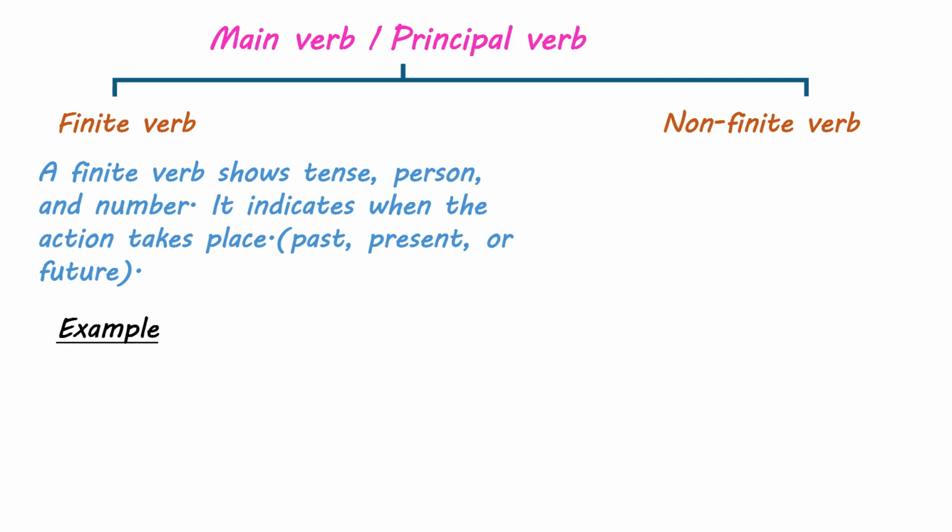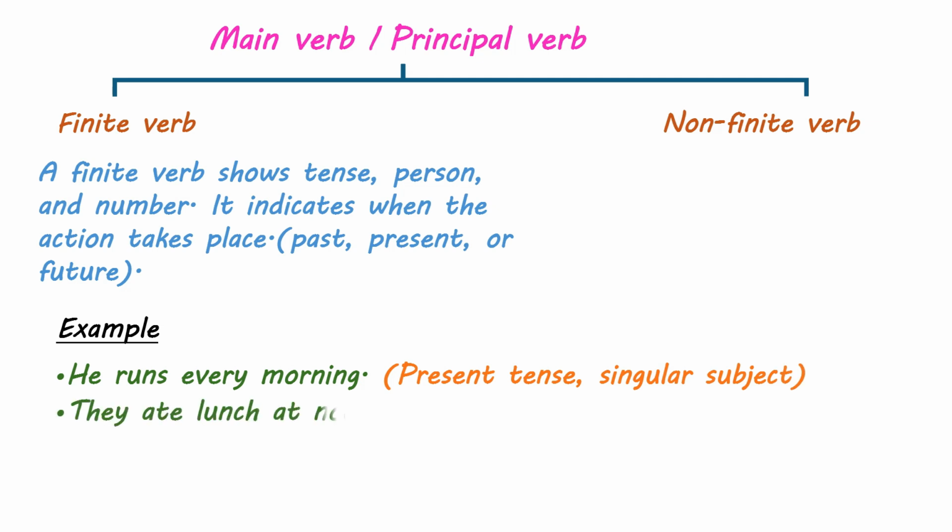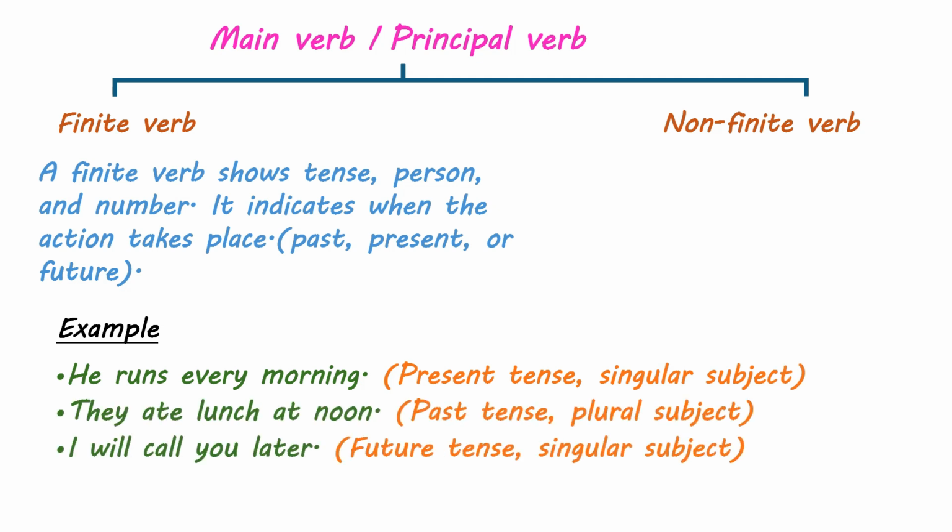For example, he runs every morning. They ate lunch at noon. I will call you later. So, finite verb is used in all three tenses, present, past, and future. Either the subject is singular or plural. Now let's discuss all types of finite verb in detail.